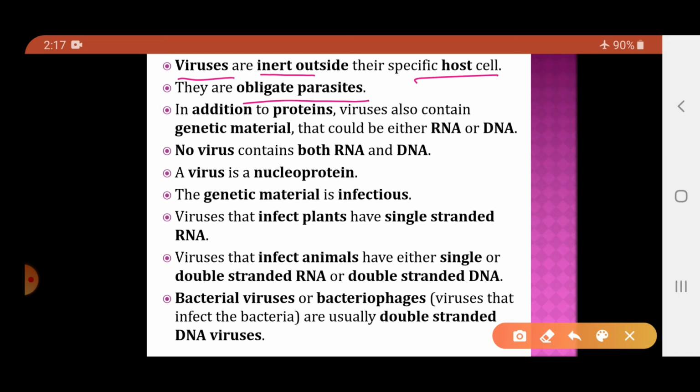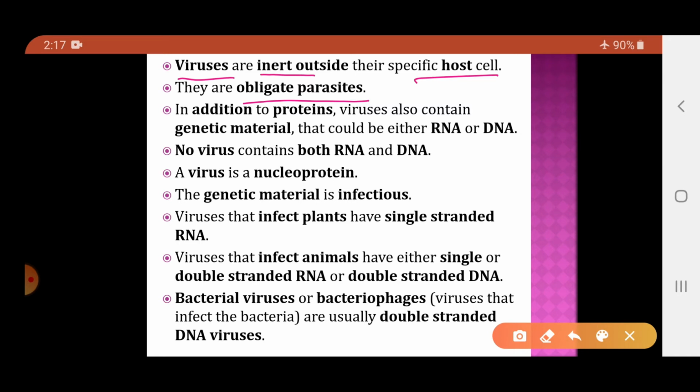What does it mean? Once they enter the host cell, then using the host cell machinery and the host cell genome, they will replicate and form their copies. So, we can say that viruses are obligate parasites.